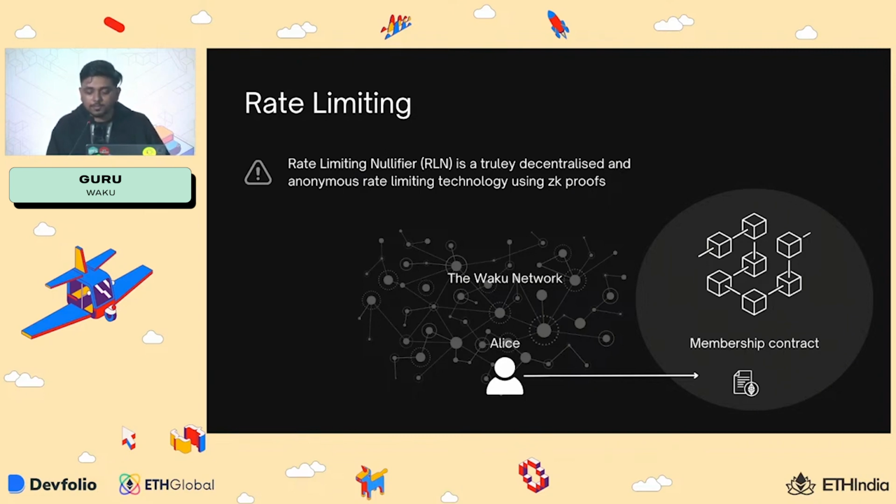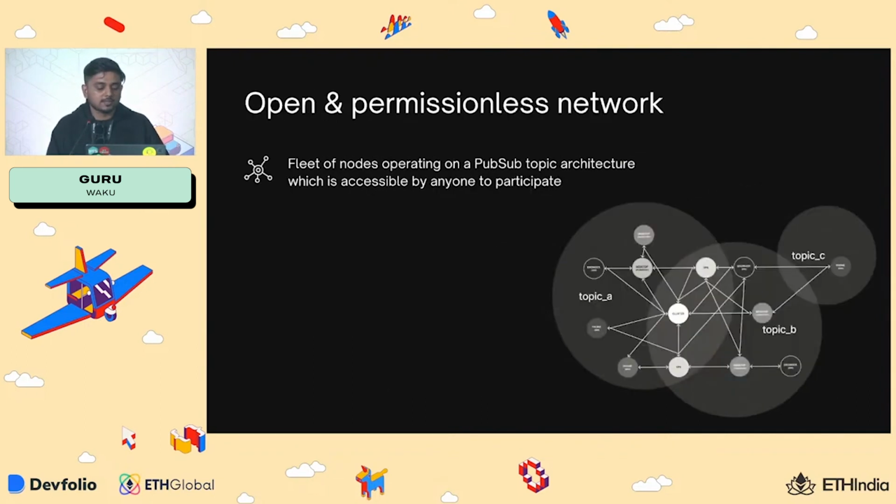So we have a membership contract on the blockchain which can basically find if Alice is trying to spam your network or if Alice is trying to DOS your network. So DOS protection is something that we've been working on over the last couple of months. And it's also an open and permissionless network.